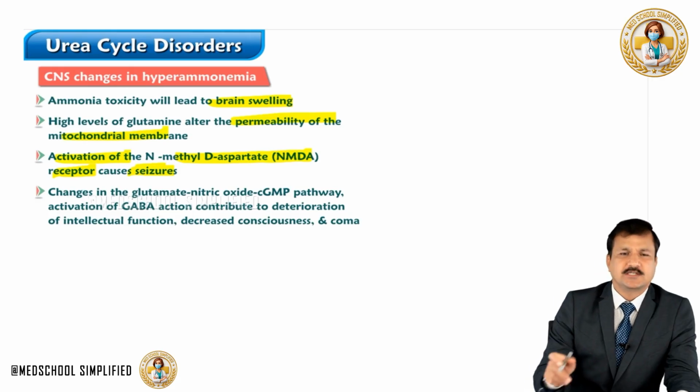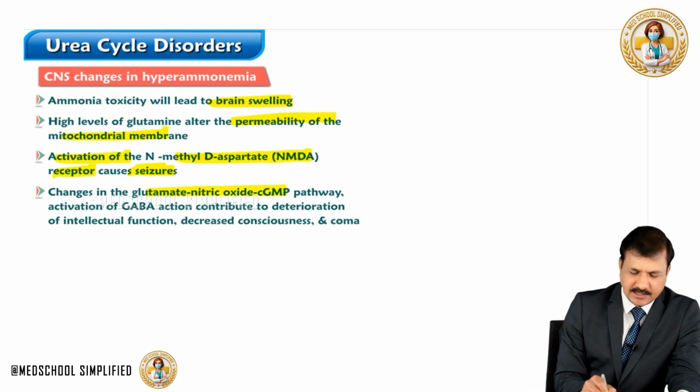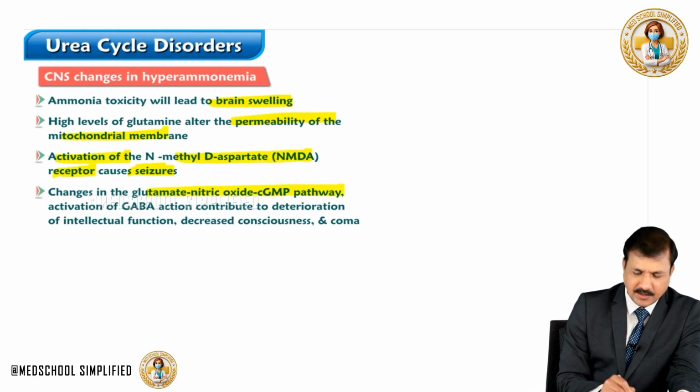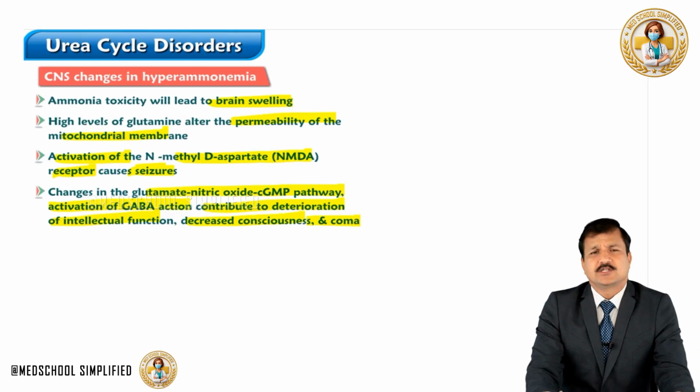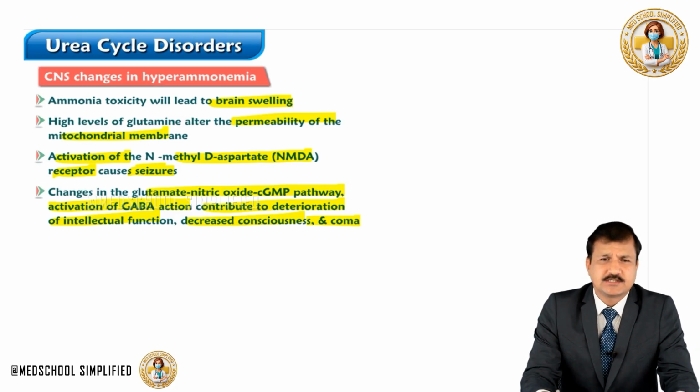And also changes in the glutamate nitric oxide cyclic GMP pathway, leading to activation of GABA action, contribute to deterioration in intellectual function, decrease in consciousness and coma. So these are molecular changes in the neuron, showing how an increase in ammonia will lead to alteration in the neuronal function and thereby give rise to signs and symptoms.